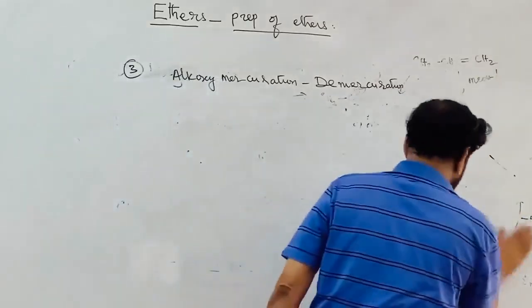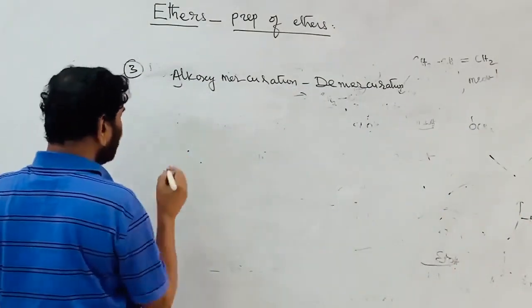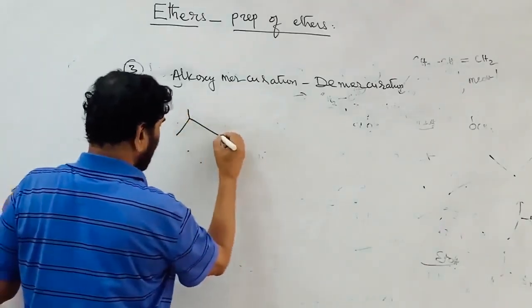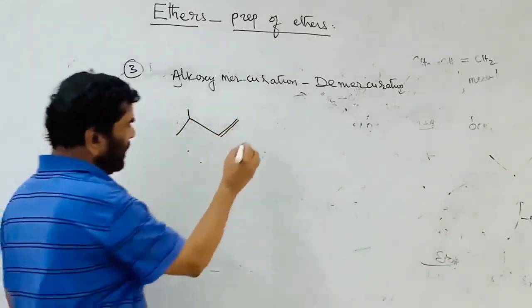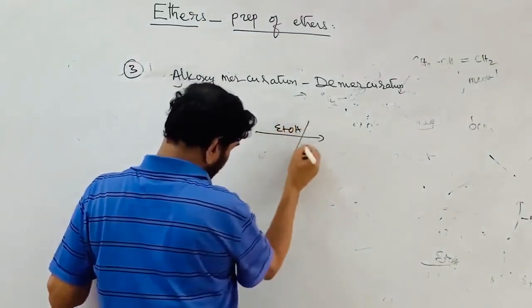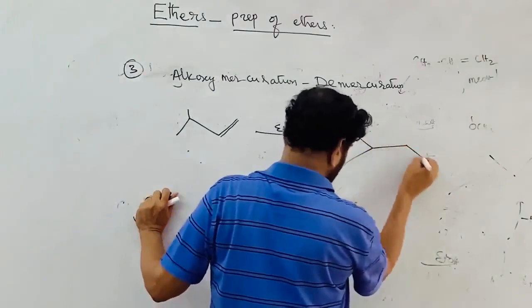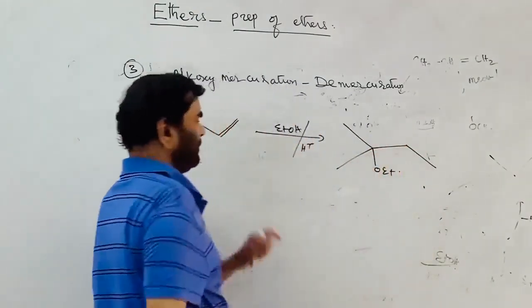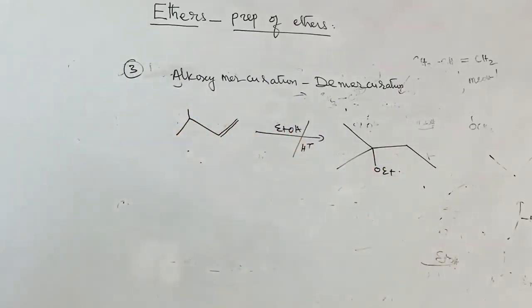Suppose you take this alkene and treat it with ethyl alcohol in the presence of acid. The major product is the rearranged product.